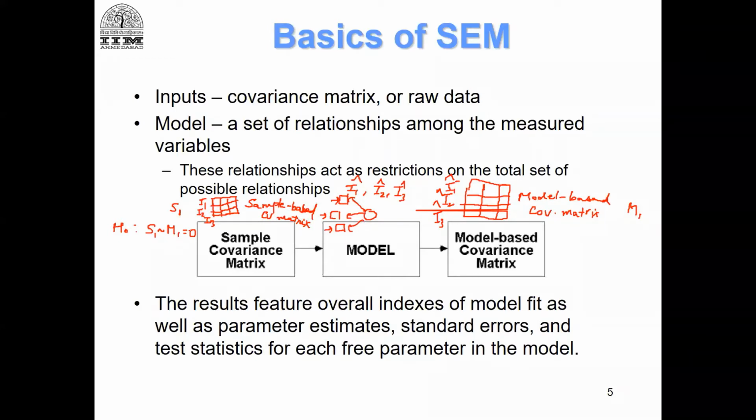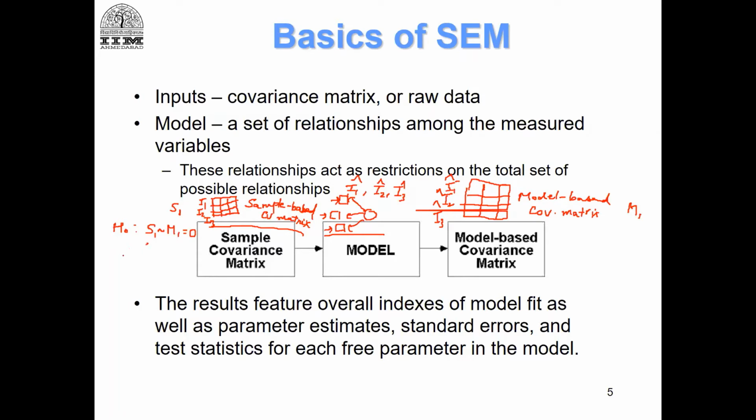Once it is able to exactly match the model-based covariance matrix, computed based on the model you have specified, and the input sample covariance matrix which you have specified, you will get a perfect fit.